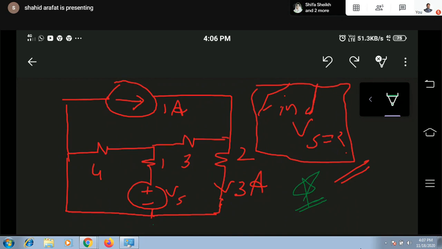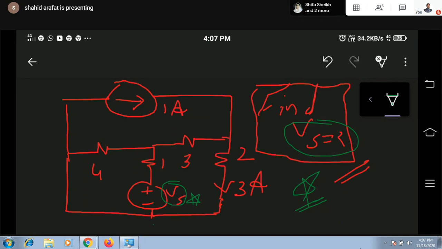Whatever is comfortable, whatever is giving you some benefit, try to apply KVL in that closed path. So here, now coming out to the problem. Here we need to find out the value of Vs. Simple, one unknown is available in the circuit. We can easily find it out, but there will be some trick.